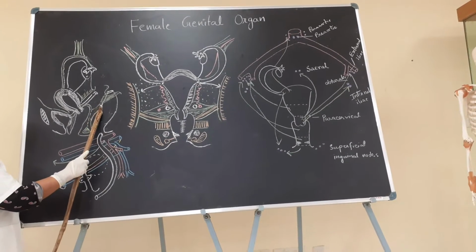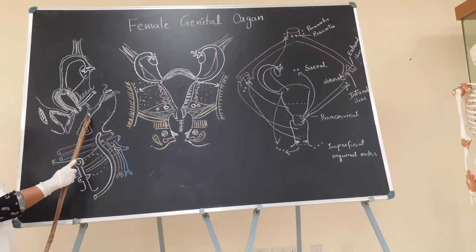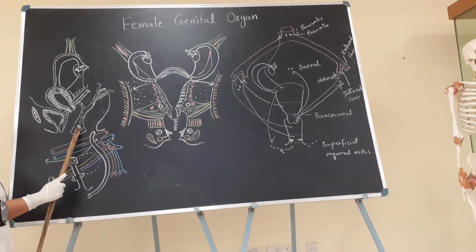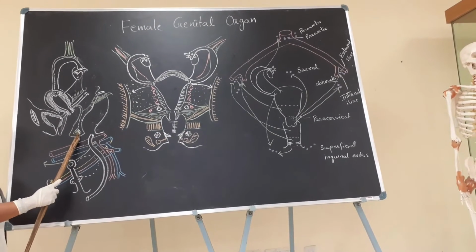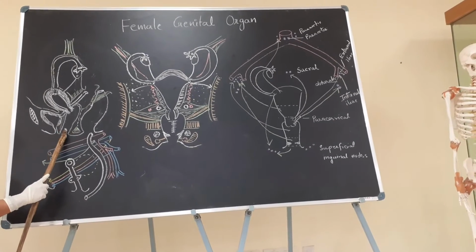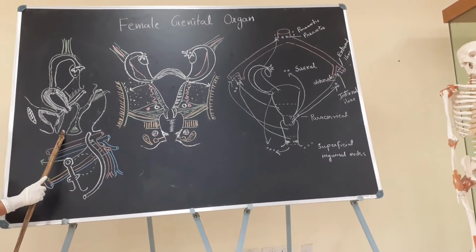In the upper part, it is related with the ampulla of the rectum. In the middle part, it is related with the recto-vaginal fascia, and in the lower part, it is related with the perineal body. The inferior-most part is covered by skin.